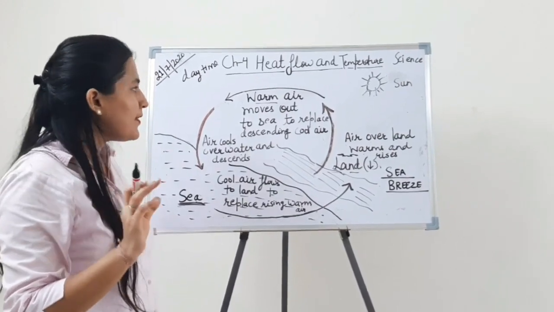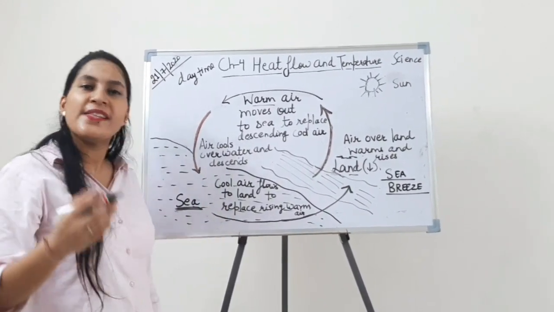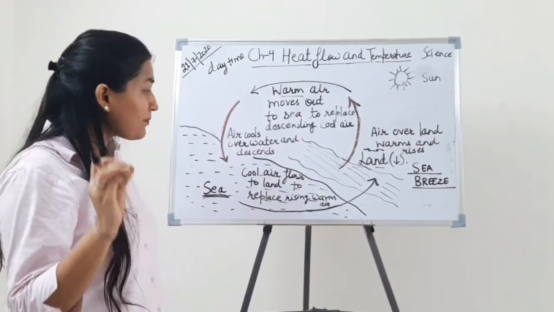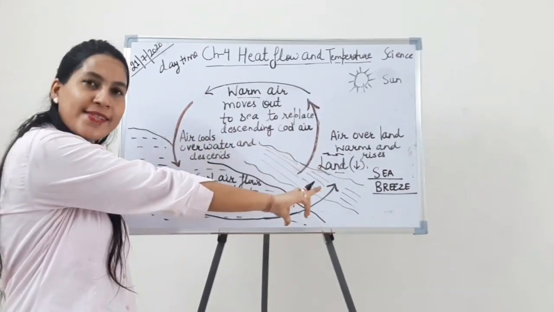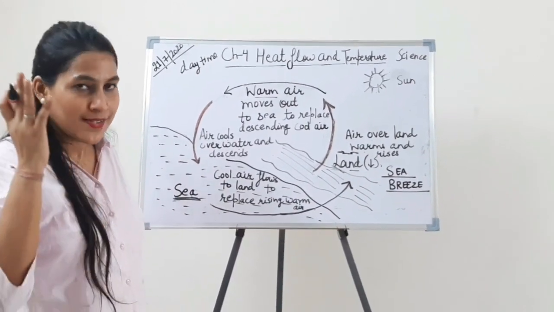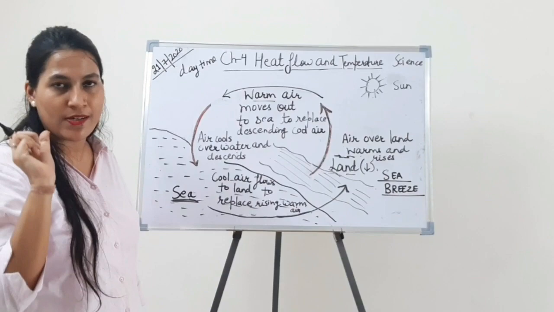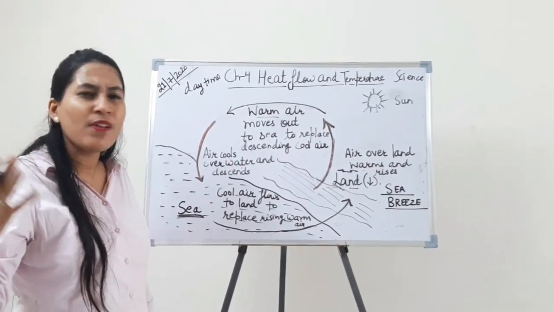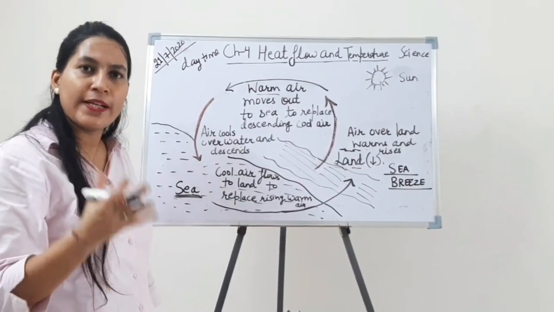Okay students, does this make you clear? The concept is clear, what is sea breeze? Sea breeze is very simple to understand. The breeze which blows from sea towards land during daytime, this process is called sea breeze, and it's generally found in coastal regions. Why? Because there is a lot of sea, full of water, and this will make the air cool. Clear to you?